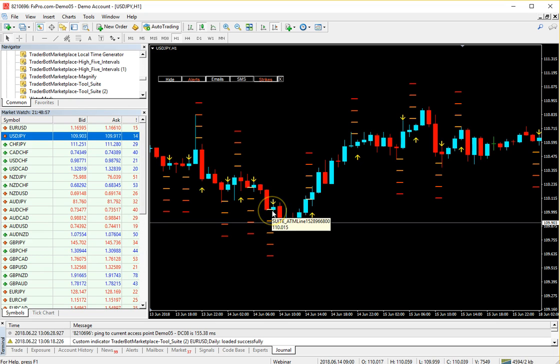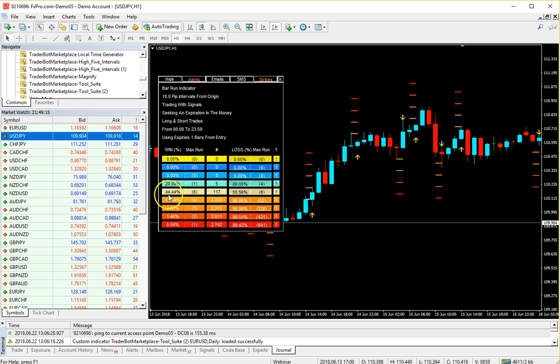Here's a down signal, but it expired above. It lost. Down signal, it expired above. It lost. Up signal, it expired below. It lost. And that one lost, and that one lost. You see how there's 5 losses in a row, and then the very next one, it provided a signal for us? It's still not a good signal. There are some strategies where it is a good signal, but in this particular one, it is not.